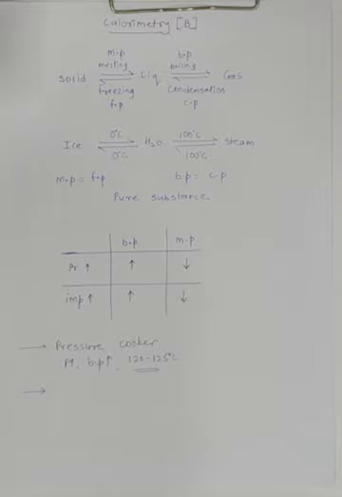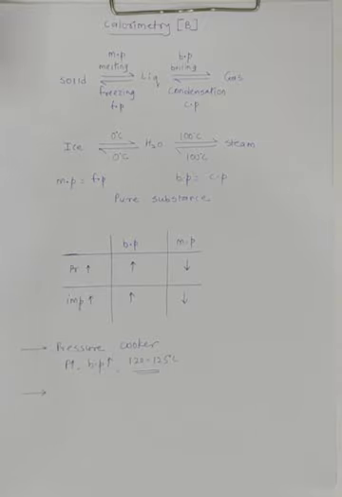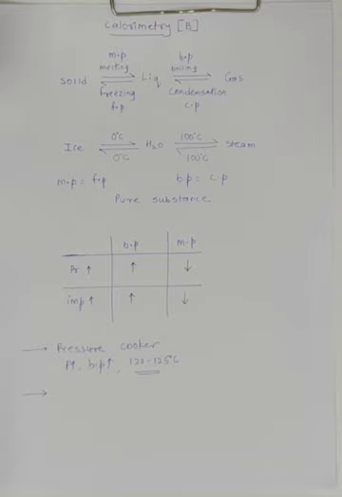Now the next application is about impurities. So if you add impurity to the ice, then also its melting point will decrease. Now, how do they make use of this? Have you heard of a freezing mixture? There's something called a freezing mixture. So when they want to make kulfis, you might have seen people who sell those soft drinks or kulfis at the beaches and all. They usually carry a box.